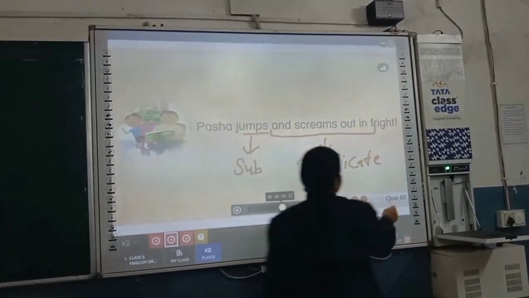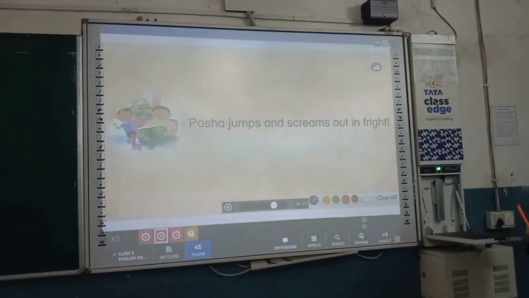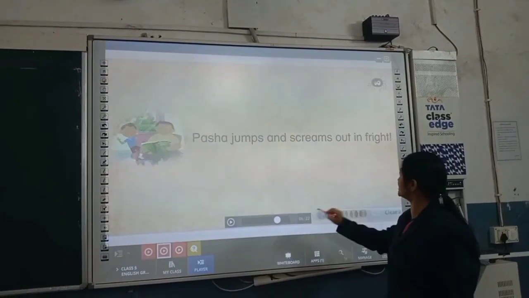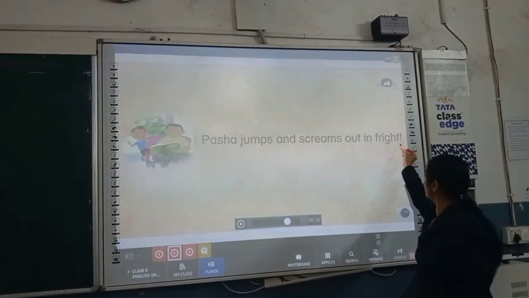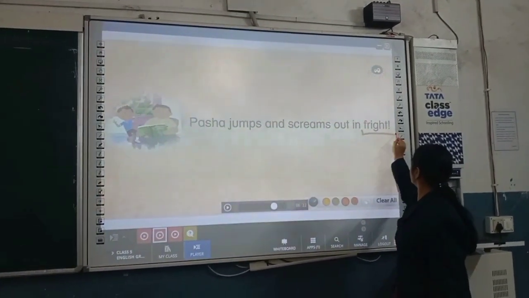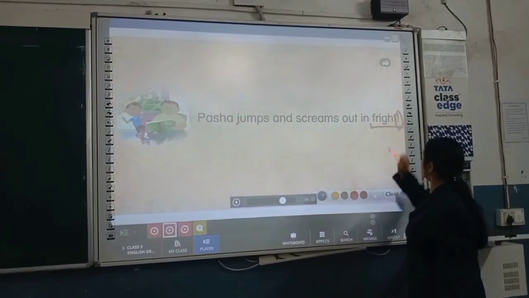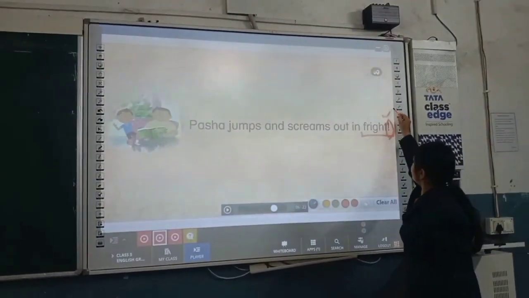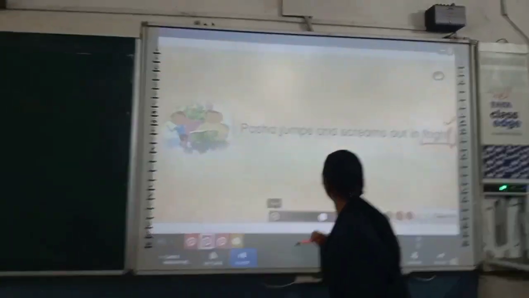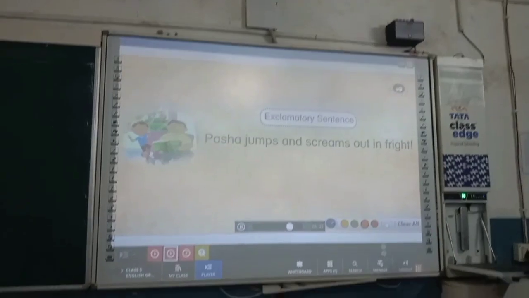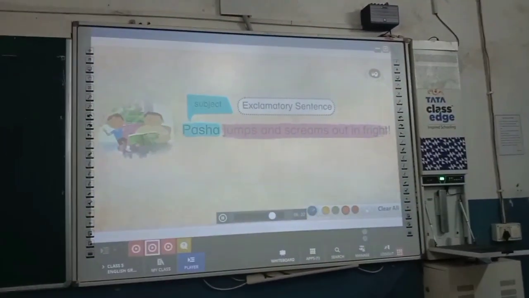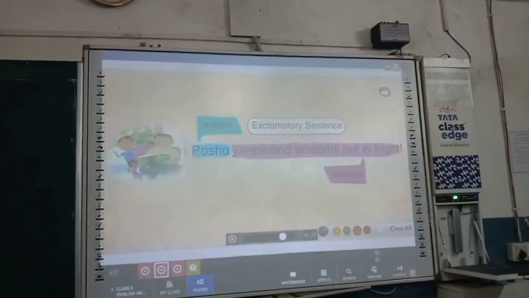What kind of a sentence is this? Pasha jumps and screams out in fright. Now you can see it is this type of sentence. See this part, this side. This is an exclamatory sign. This is what type of sentence? It is an exclamatory sentence. Here, Pasha is the subject and jumps and screams out in fright is the predicate.